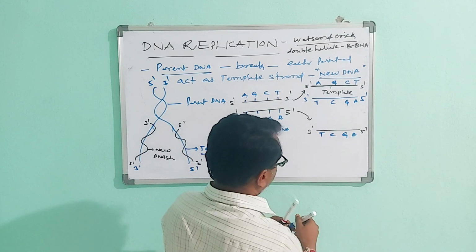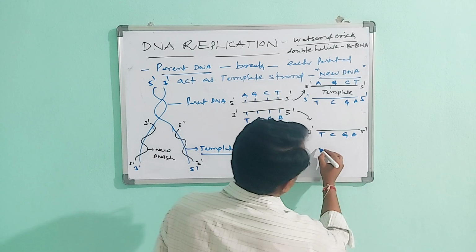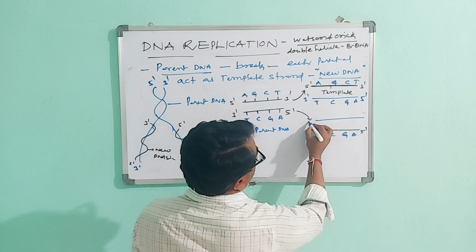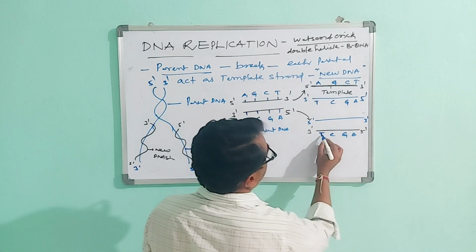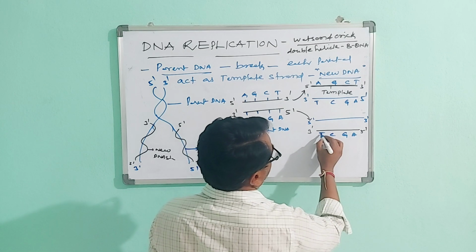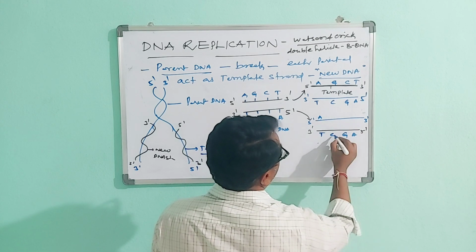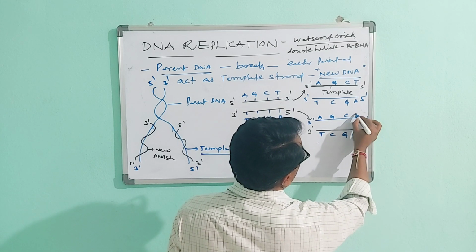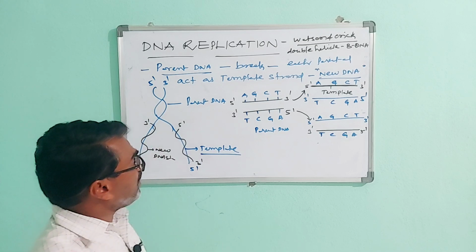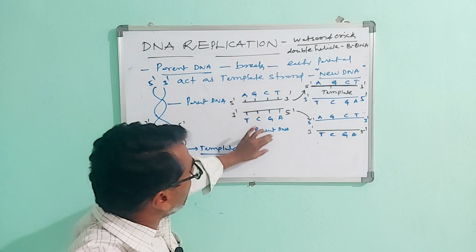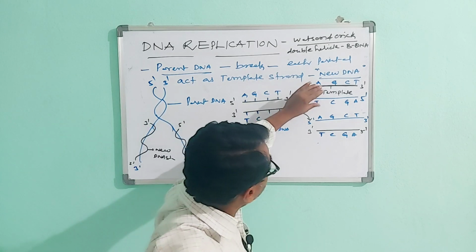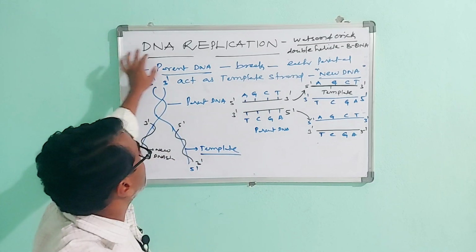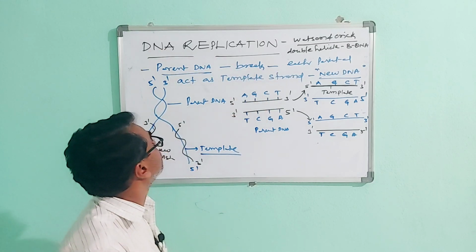In the same way, the 5' to 3' strand has thymine to adenine, cytosine to guanine, guanine to cytosine and adenine to thymine. The parental DNA synthesizes new DNA strands, so that is known as DNA replication.